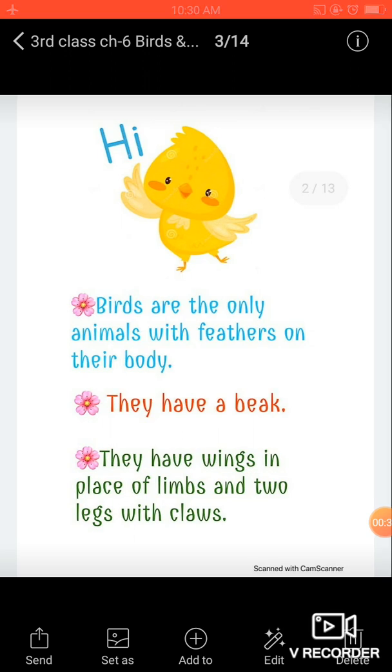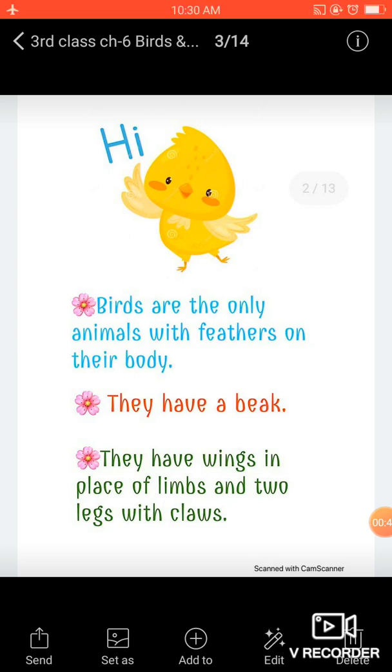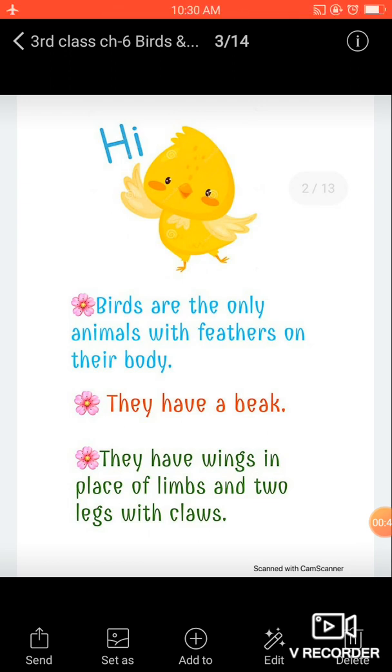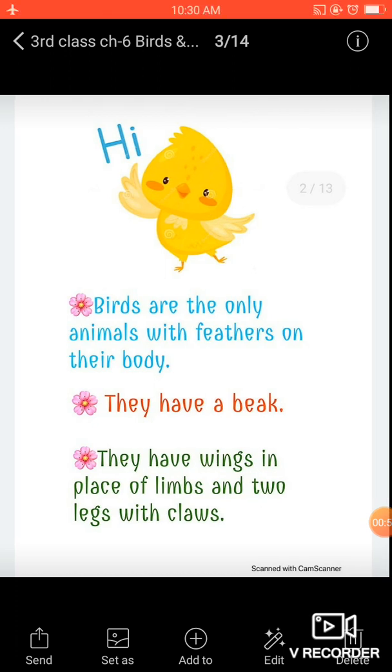In place of their hands, they have limbs which are called forelimbs, and other than that they have two legs, and these two legs have claws.